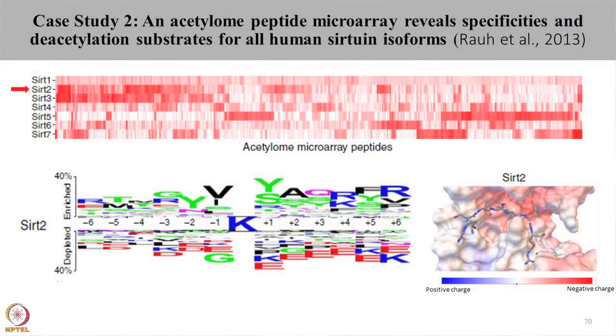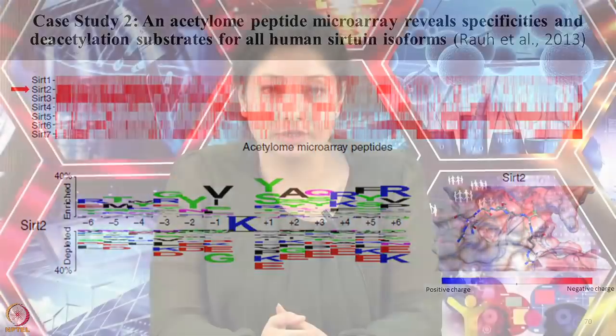Coming to another sirtuin, that is Sirt 2, which is majorly found in the cytosolic region of the cell, you can see that the peptide binding groove for sirtuin 2 is highly negative, and therefore it disfavors the presence of negatively charged amino acids in the sequence preference.